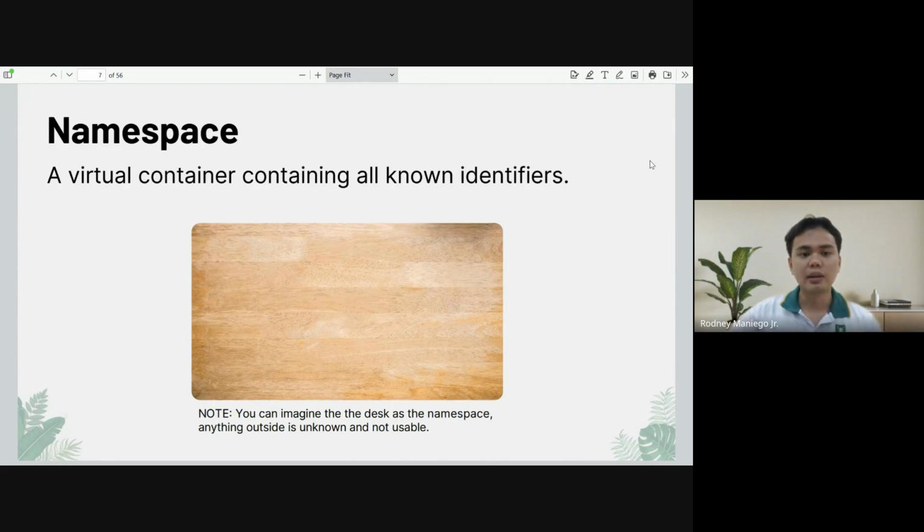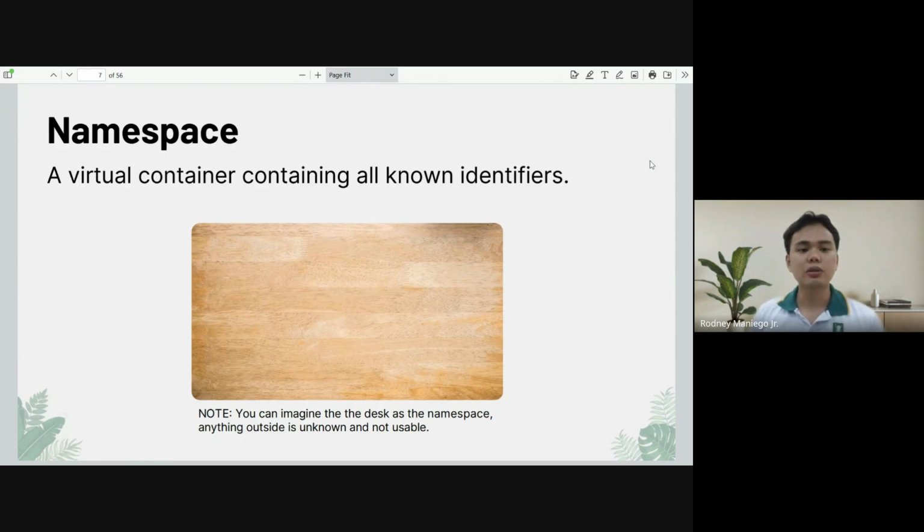Everything outside your study area is unknown. Anything that is not on top of your table is unusable. And of course, the opposite is the same. Anything that is on top of your table or your desk are the only things which you can use in your project or program.